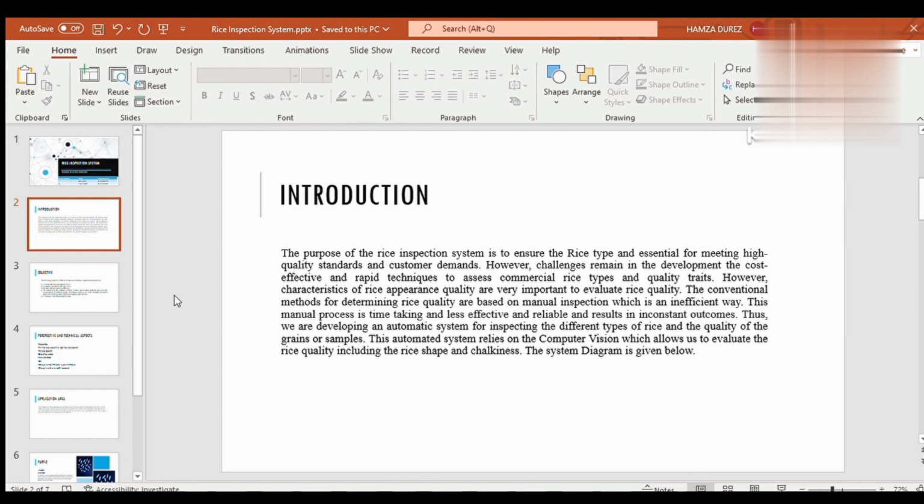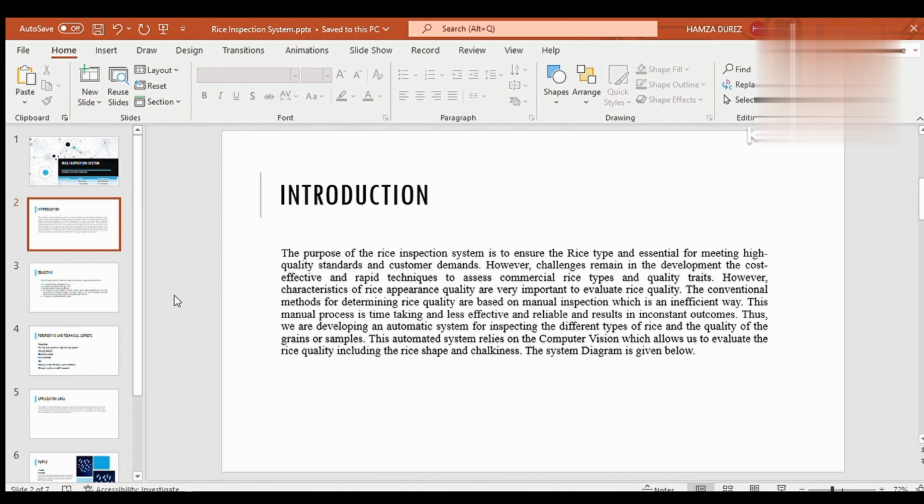Before this, inspection was done manually, which was very ineffective and not accurate, and it was very time consuming. This manual process is less effective and not reliable for any consumer.